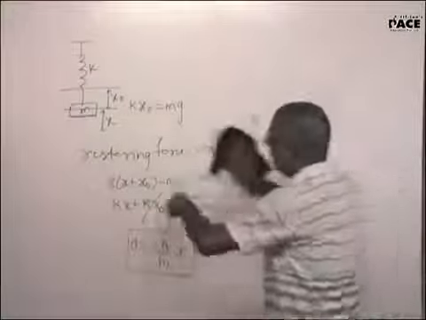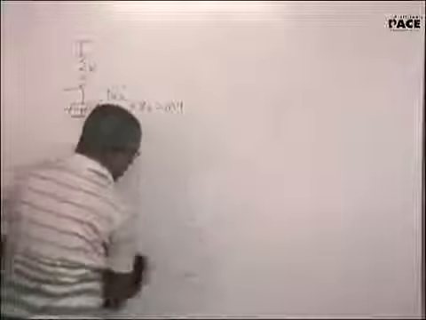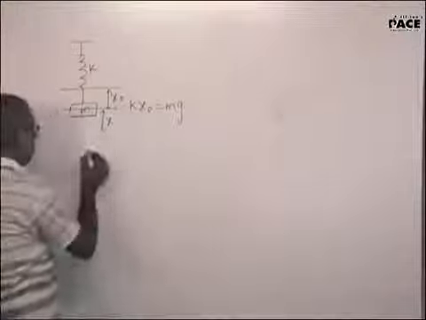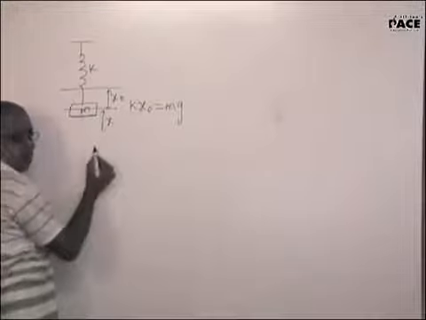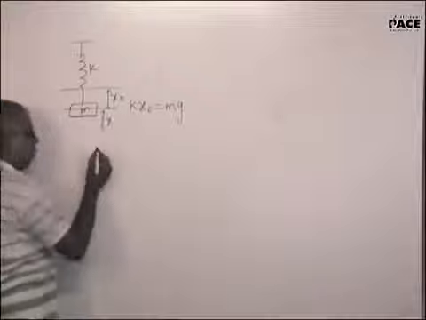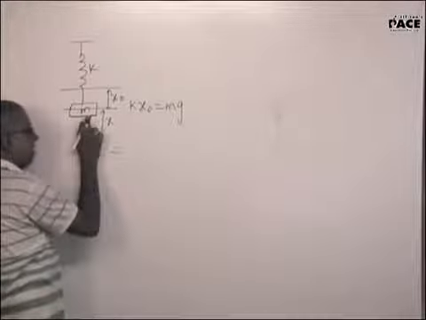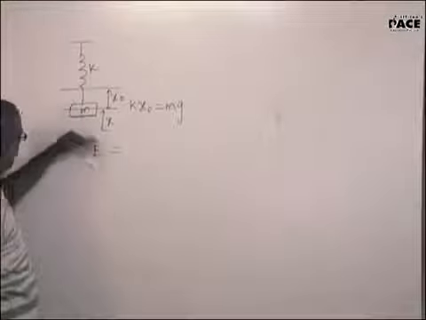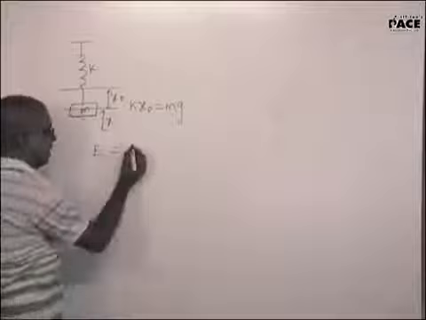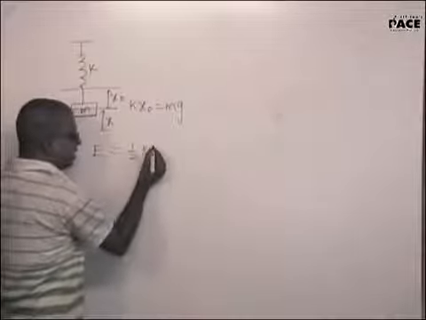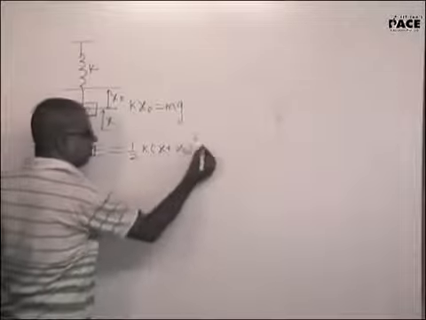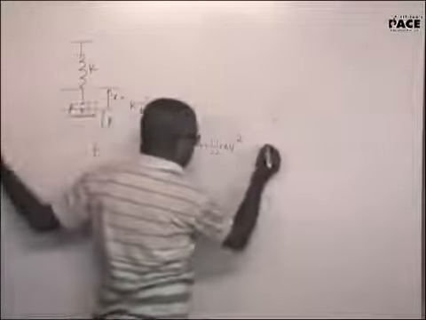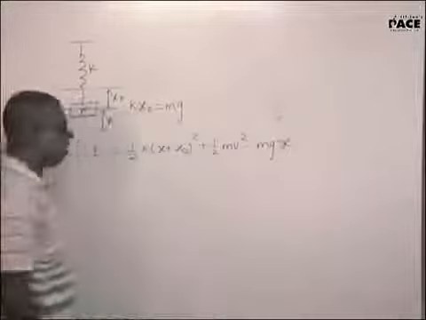Yes, sir. Now the same problem, if I want to solve using the energy method, total energy you are telling me is constant. Now how do I write the energy method? I pulled this mass somewhere till here and I released. While it is going up, write the energy when the particle is at a distance of x. At this point I am writing the energy. At this point the mass is going up and it has got a velocity of v. I can write the total energy as half k(x plus x naught) whole square plus half mv square minus mgx. See if you are convinced with the equation.